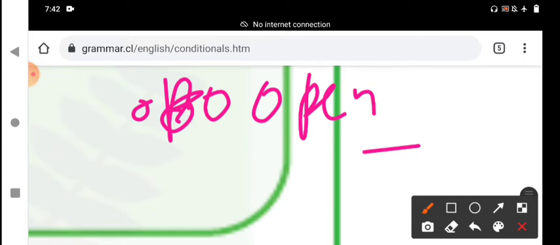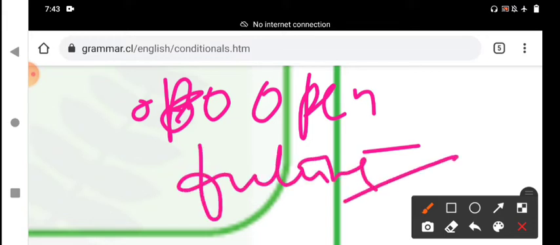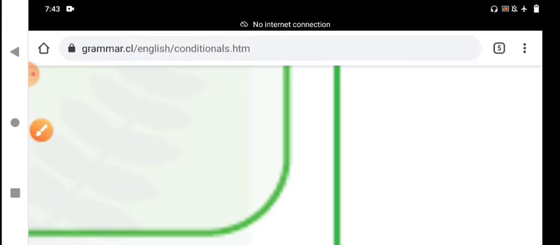This type 1 open condition is used to talk about the result of an imagined future situation. When you believe, when we have confidence, that the imagined situation is quite likely to happen, that is more important here. We should listen carefully.